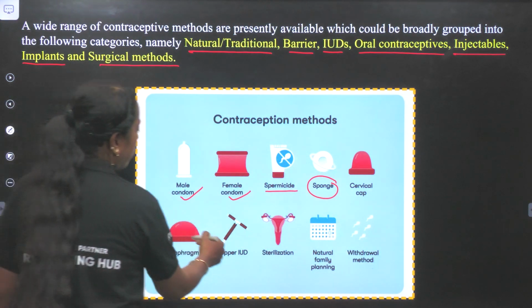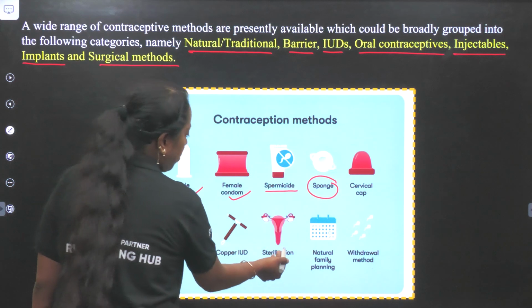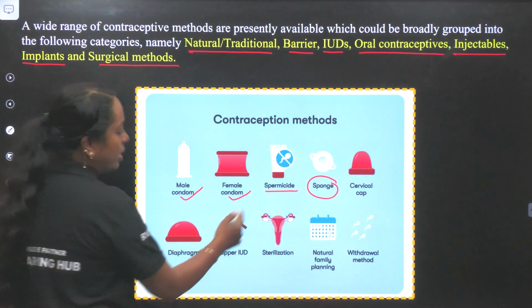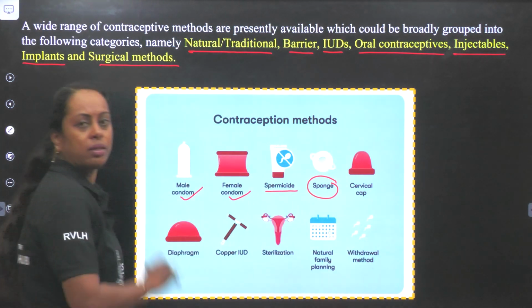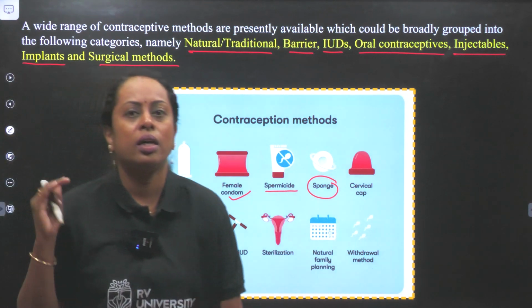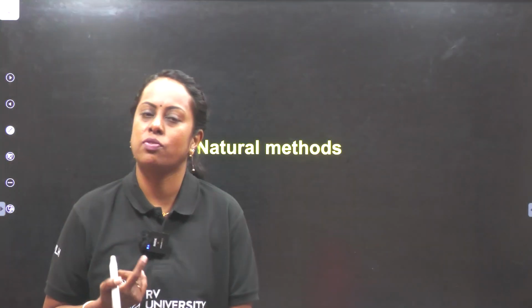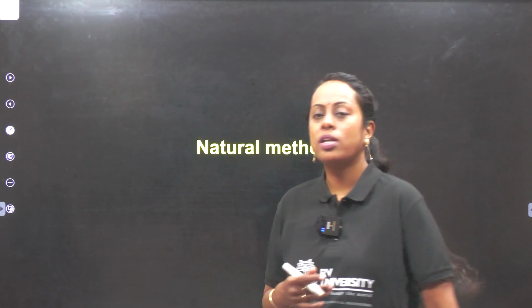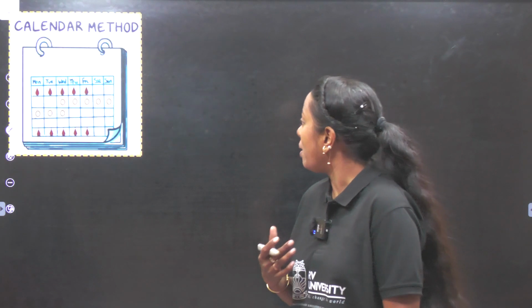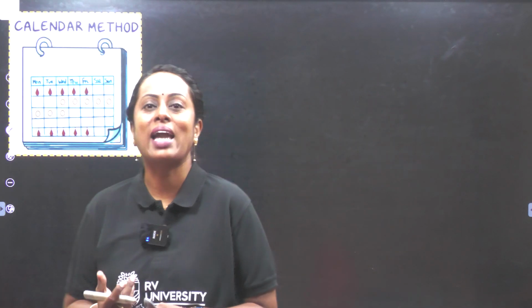Followed with that, diaphragm, copper T, sterilization technique, natural family planning, withdrawal method. All these we are going to study in detail because your questions can arise from that. So let us start with natural methods. Now, under natural methods, the first method is called the calendar method.